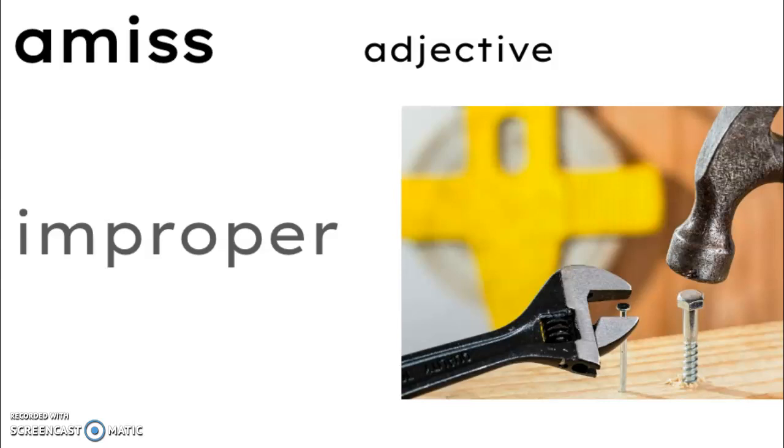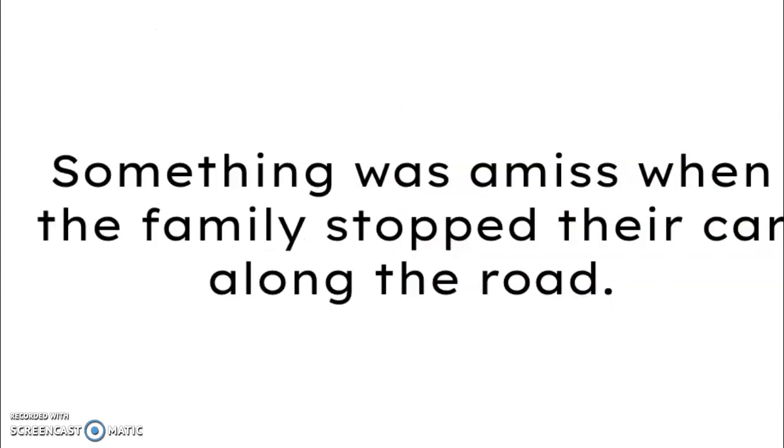Amiss. Amiss is something improper. The part of speech is an adjective, which means it is a describing word. Here is a sentence that uses amiss in context. Something was amiss when the family stopped their car along the road.